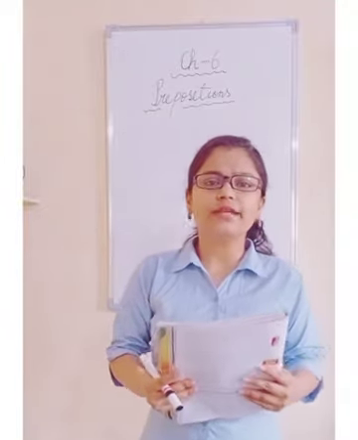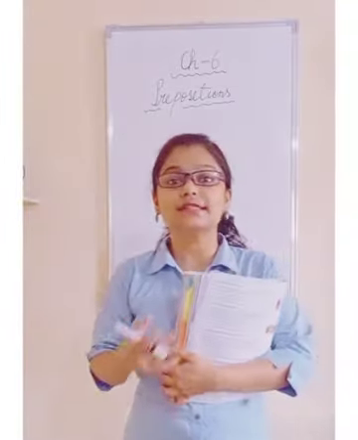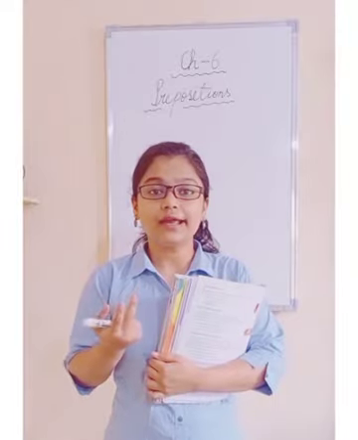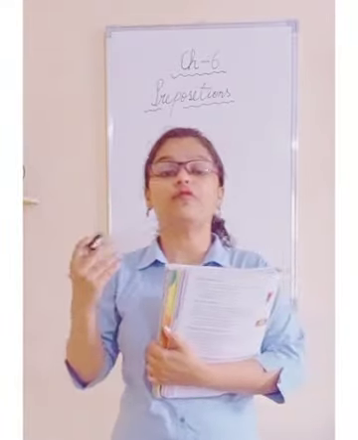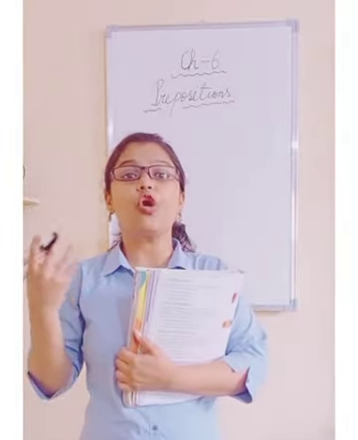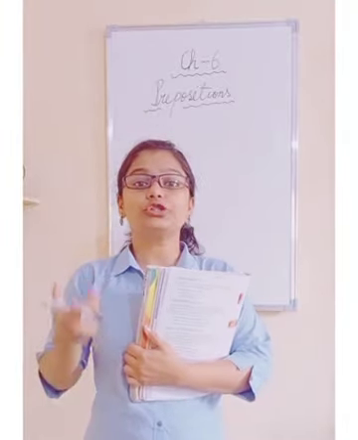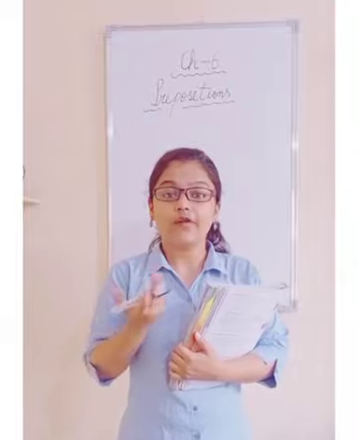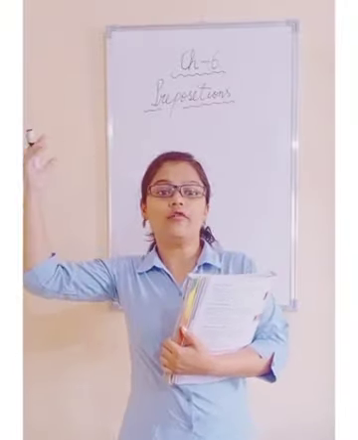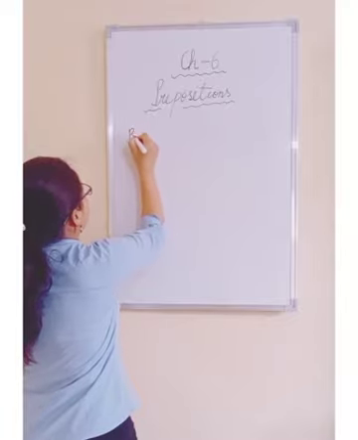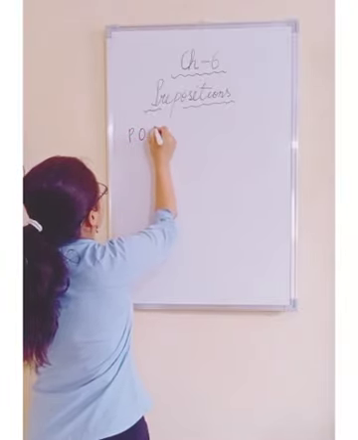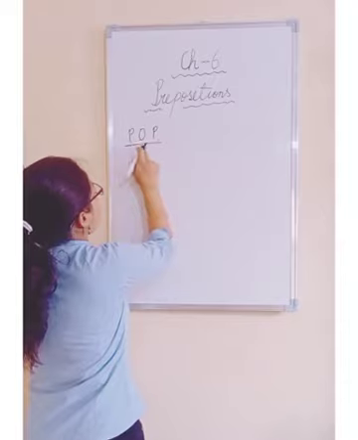What does preposition of place tell us? It asks the question where, right? Where, on, above. So preposition of place, I am writing P-O-P, that is preposition of place.